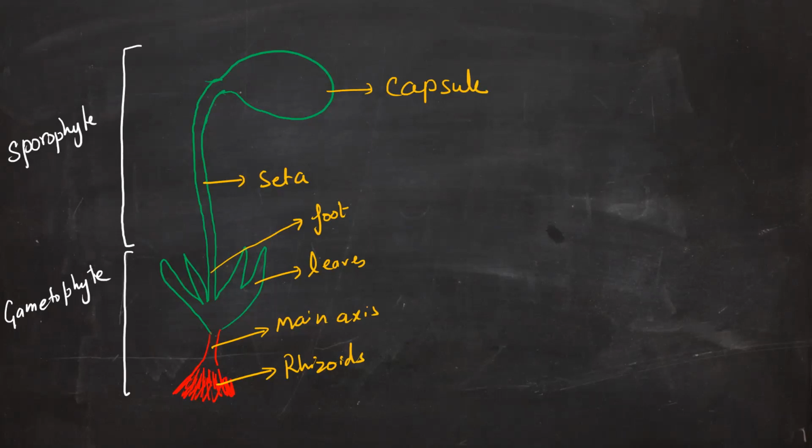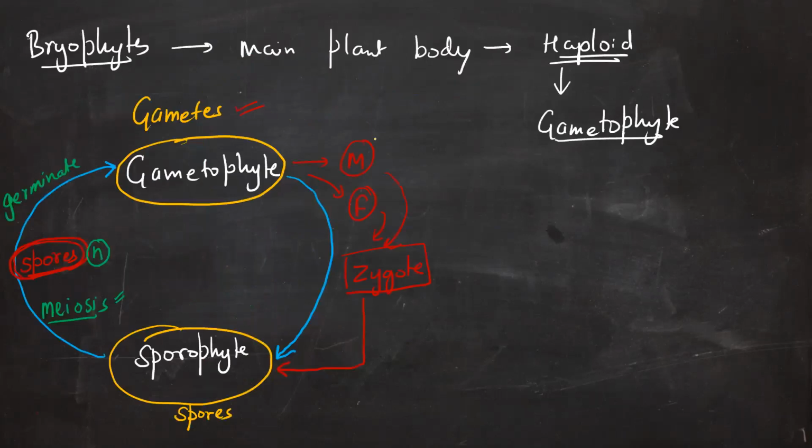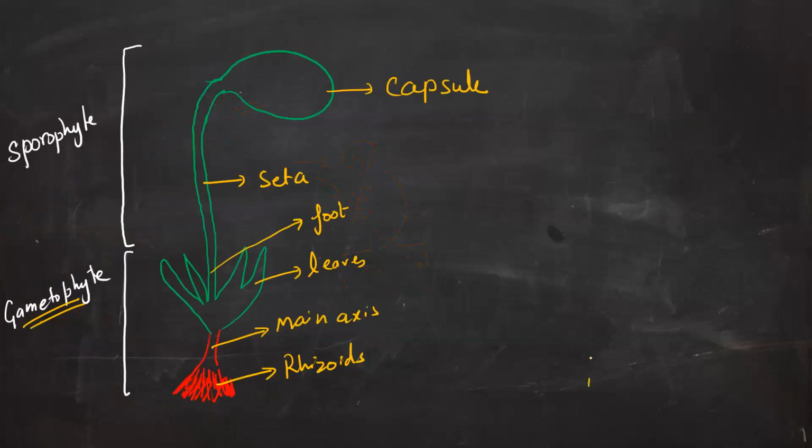हम यहाँ पे क्या पढ़ना चाह रहे हैं? Now as you can see, this is the gametophyte, and just now we have studied that the gametophyte is going to produce the male gamete and the female gamete. Okay then, so let's say this is the gametophyte. So it is going to have, like this, let's say these two are the male gametes.